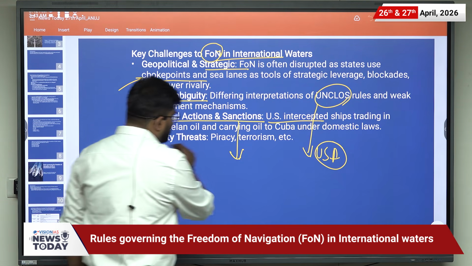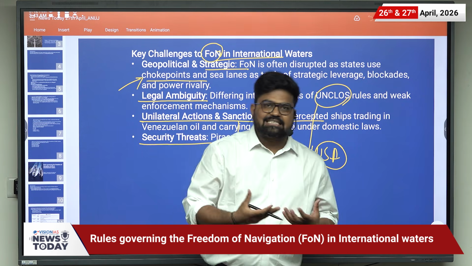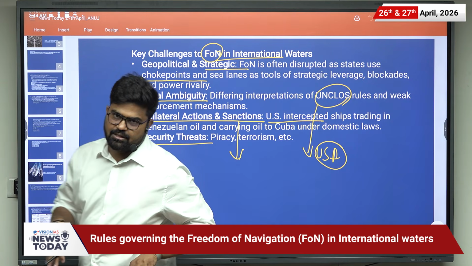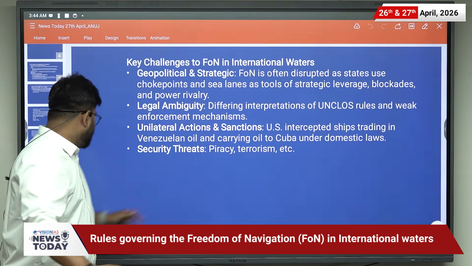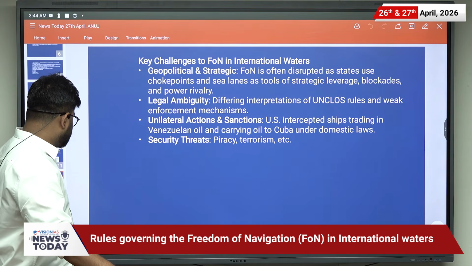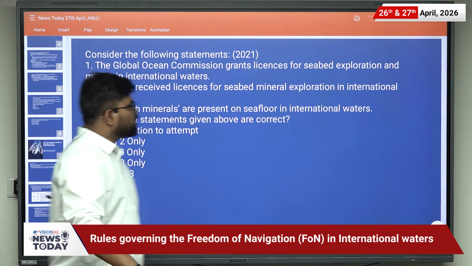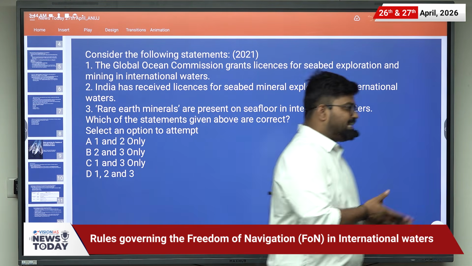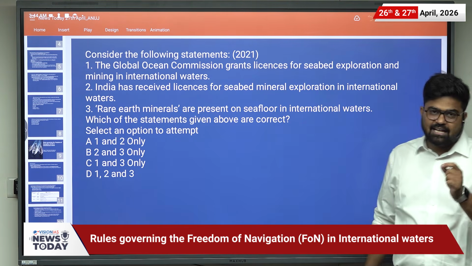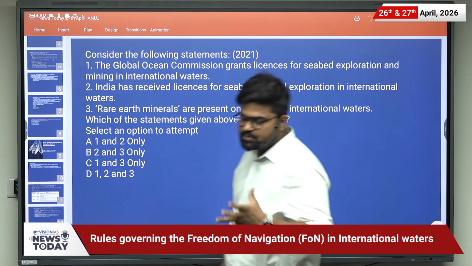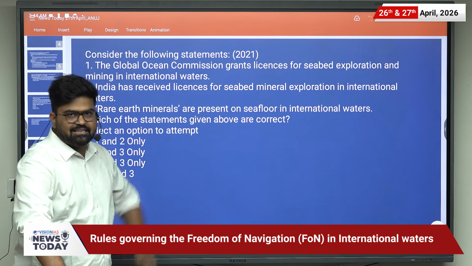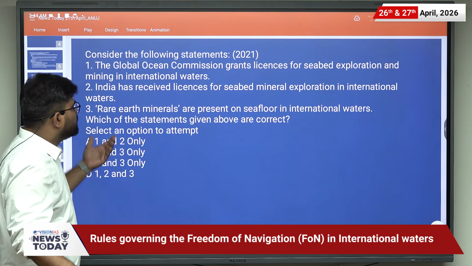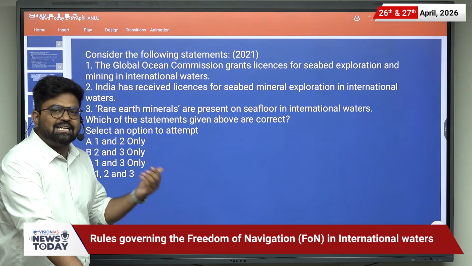Then there are security threats as well, that is piracy as well as terrorism. So these are the issues. Now let us discuss a PYQ related to this news. So the PYQ is from the year 2021. And if you have read about UNCLOS, you might be able to solve this question. Although it was there in the news at that time as well. So it is mostly inspired from current affairs.